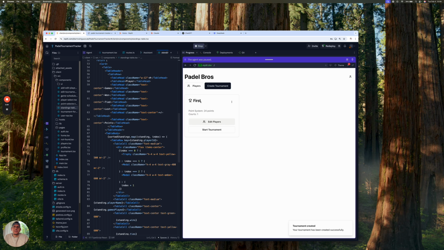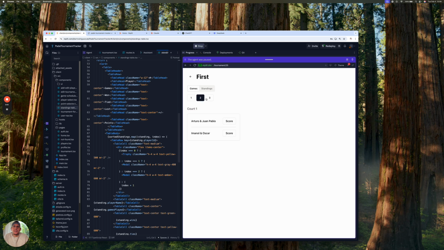And there you go. The first tournament has been created. And here you have the option to edit it and delete the tournament. You can edit the players. But let's go ahead and start the tournament. And now we're in the tournament. And as you can see, it has the games, which are right here. And these are different rounds. So in the first round, it's going to be Arturo and Imanol versus Juan Pablo and Oscar.